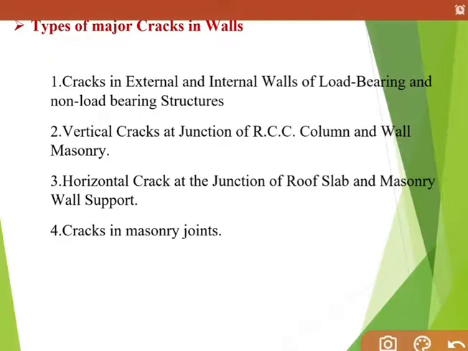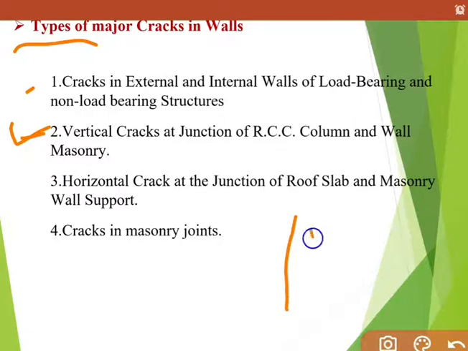Now let's see what the different major cracks in walls are and what the different types are. First type of crack is cracks in external and internal walls of load bearing and non load bearing structure. This is a commonly observed crack type.